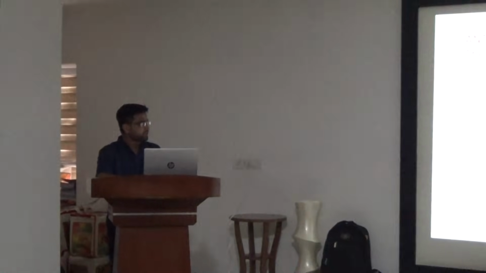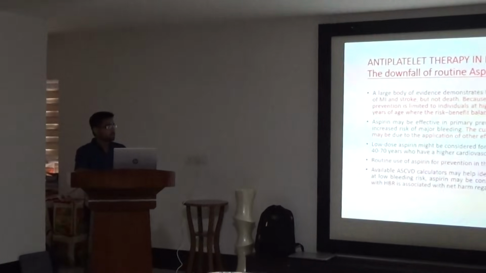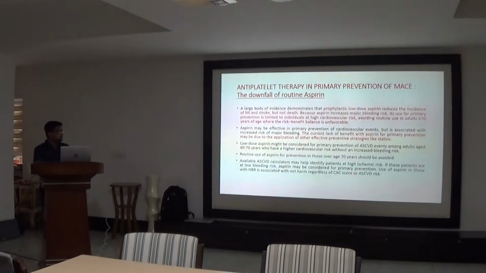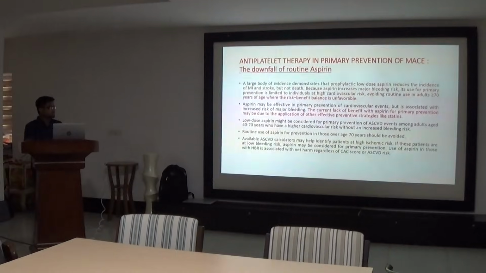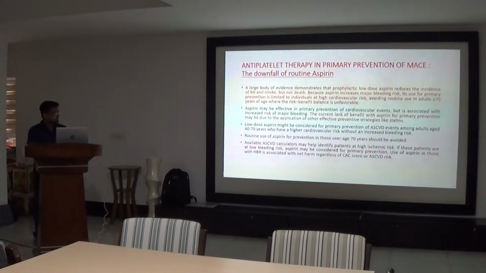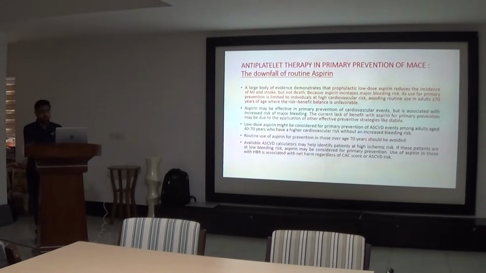Because aspirin increases major bleeding risk, its use in primary prevention is limited to individuals at high cardiovascular risk, avoiding routine use in adults more than 70 years of age, where the risk-benefit balance is unfavorable. The current lack of benefit with aspirin for primary prevention may be due to the application of other effective preventive strategies like statins. So, it is now advisable to use aspirin in the age group between 40 to 70 only in those who have high risk of ASCVD, which is calculated by the ASCVD calculator, in which more than 20% risk is there.